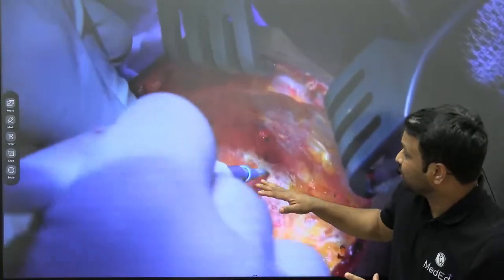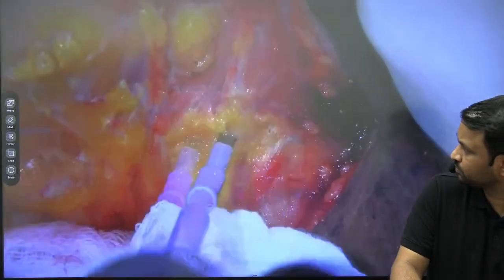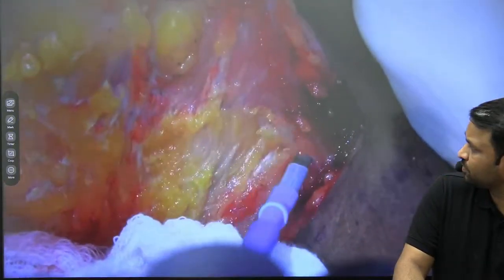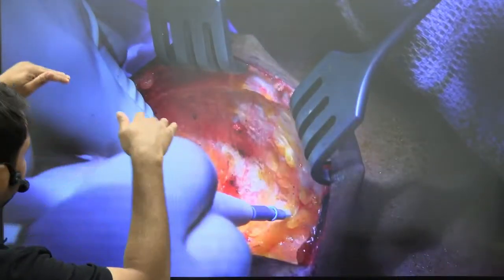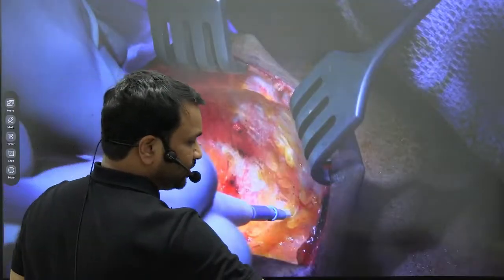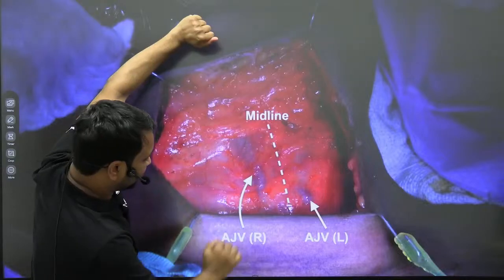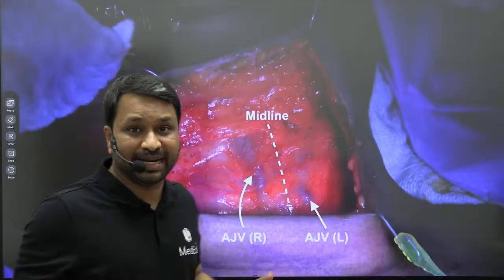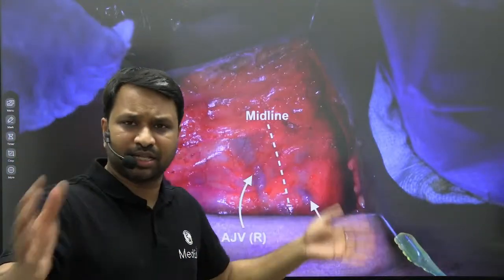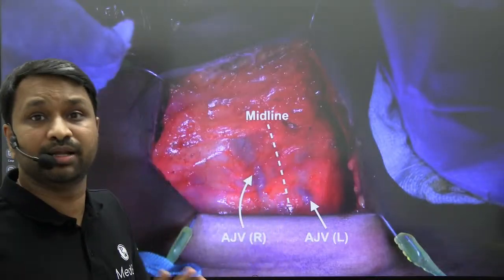Now once you have raised a subplatysmal flap, you can nicely see that you are digging into the neck right now. As I am digging into the neck, I have raised the subplatysmal flap. So, upar utha diya, niche utha diya, the jugular veins which are present on either side, left and right. Usually, I prefer ligating it because there's not much use. There are other drainage paths that are present. And if you do so, you will be able to maintain a bloodless operative field.